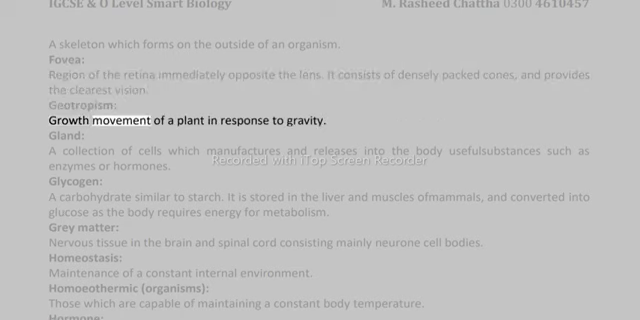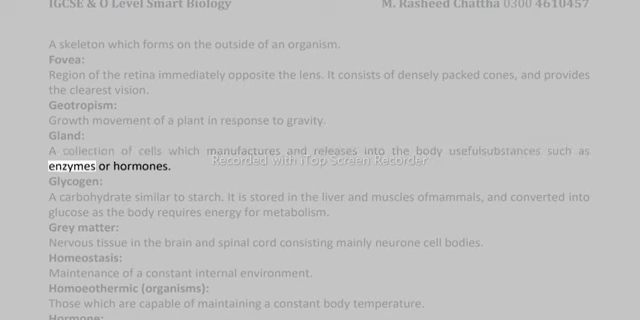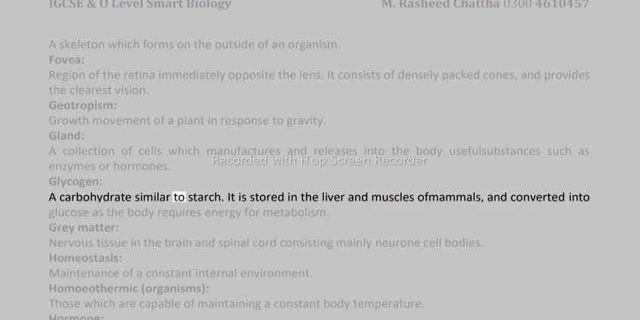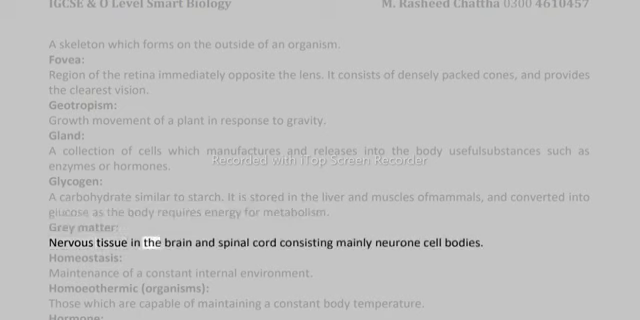Geotropism, growth movement of a plant in response to gravity. Gland, a collection of cells which manufactures and releases into the body useful substances such as enzymes or hormones. Glycogen, a carbohydrate similar to starch. It is stored in the liver and muscles of mammals and converted into glucose as the body requires energy for metabolism. Gray matter, nervous tissue in the brain and spinal cord consisting mainly of neuron cell bodies.